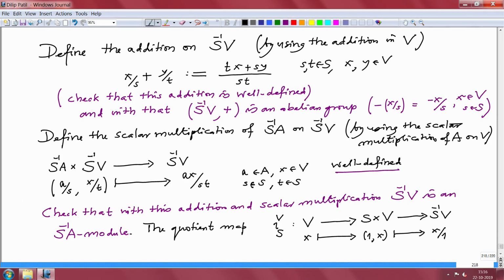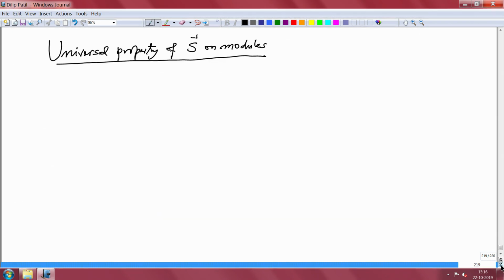So, this map will play an important role in the universal property. So, what is the universal property? So, what is given now? As usual, we are given A is a ring, S is a multiplicatively closed subset, and V and W two A modules.